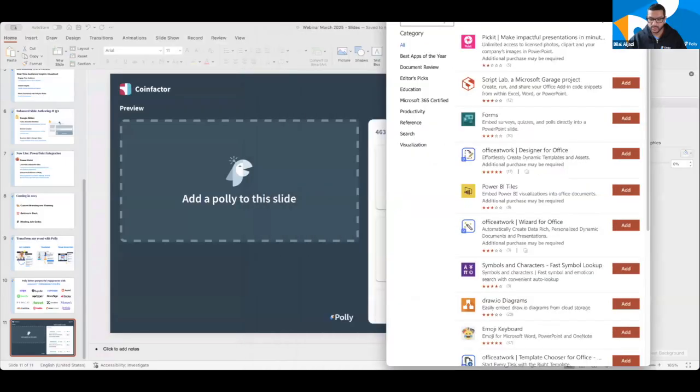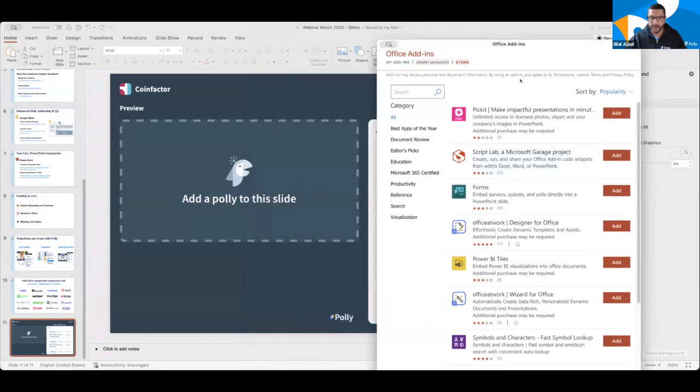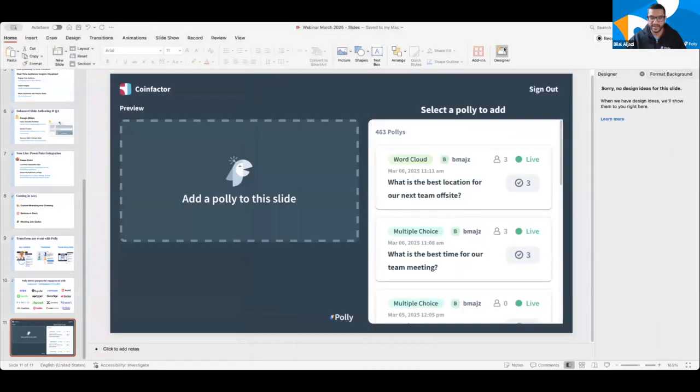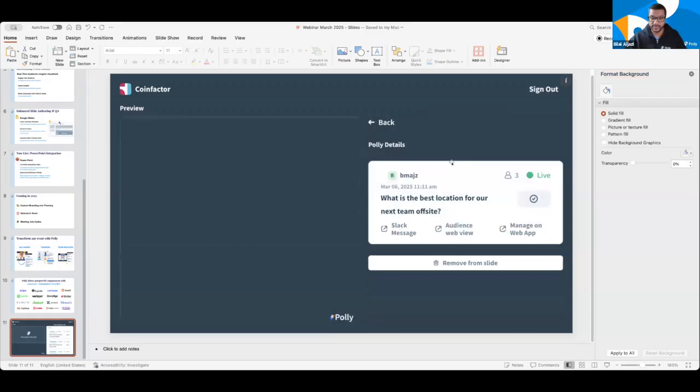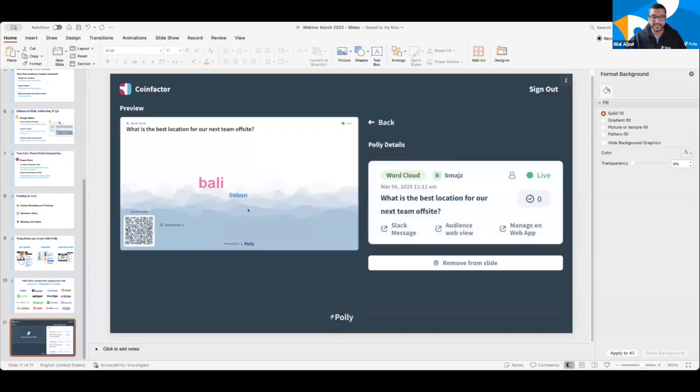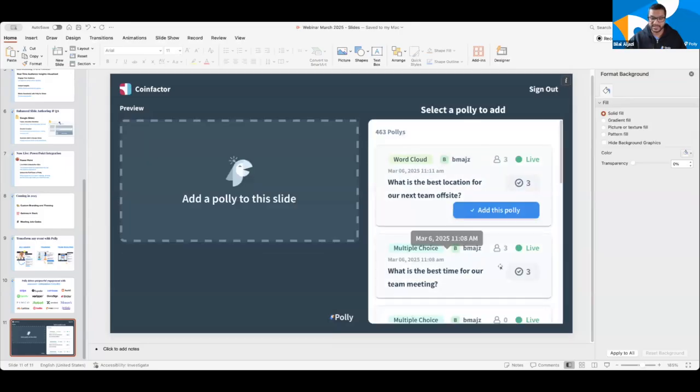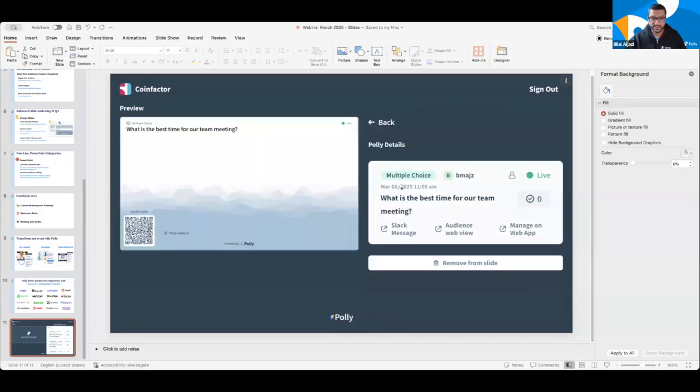If you are in a managed store environment, some of you I know are the Office 365 admins at your companies, you have the opportunity to approve it. But you can see, like any poly that I'm creating that has a presentation view, which again, by the end of this month is going to be most polys, I can just drop that right here into the PowerPoint deck. So I'm going to go ahead and do that. And instantly I can see a preview of what that looks like. I can remove this from the slide and instead take this poly and I can see a preview of what that's going to look like.